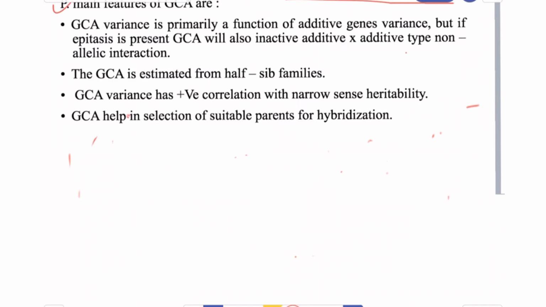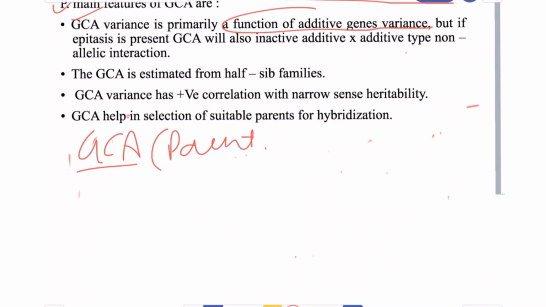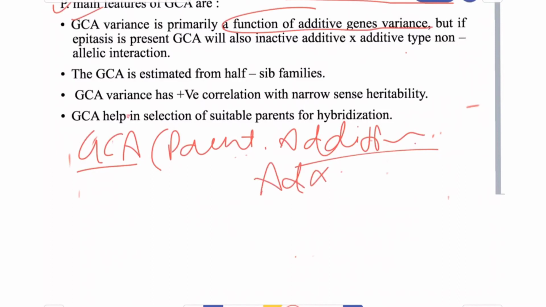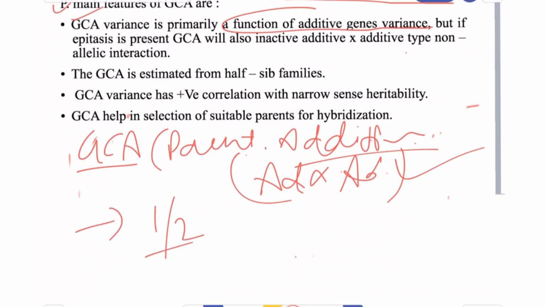Now let's come to the important points, the main features of general combining ability, in which GCA variance is primarily a function of additive genetic variance. When we talk about general combining ability, always remember we are talking about the parents, and the character or variance governed by additive gene action, and if epistasis is present then GCA will also indicate additive type of non-allelic interactions. GCA is estimated from half-sib families because only one parent is common, and it is related to narrow sense heritability.